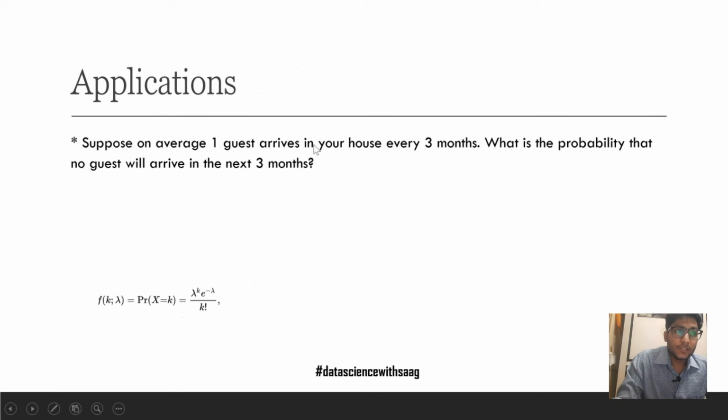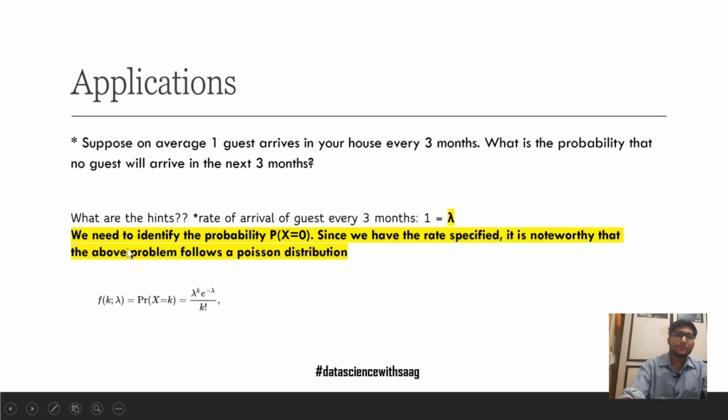Again, going to the applications of Poisson distribution, suppose on average one guest arrives in your house every 3 months. What is the probability that no guest will arrive in the next 3 months? Pause the video here and work out the solution.